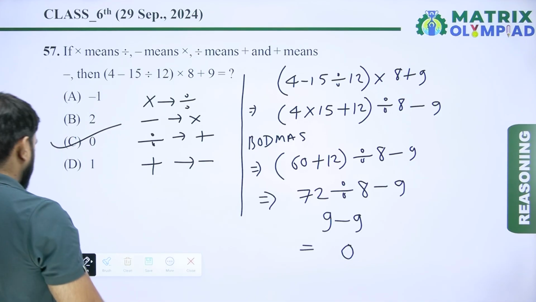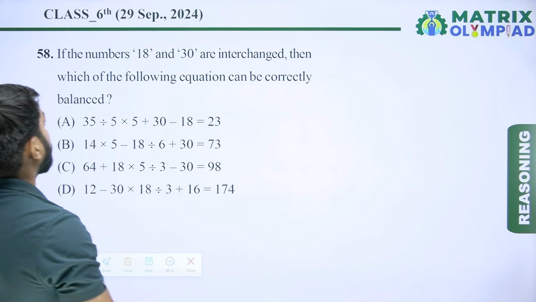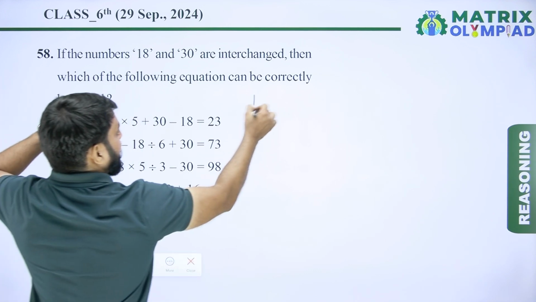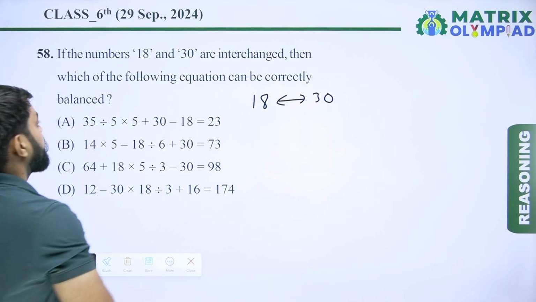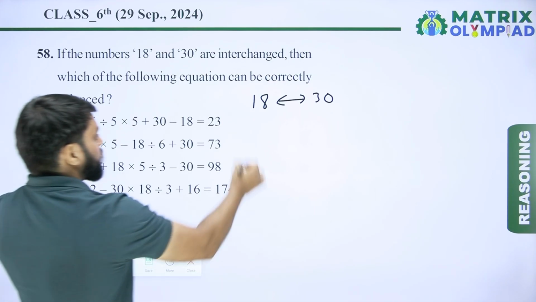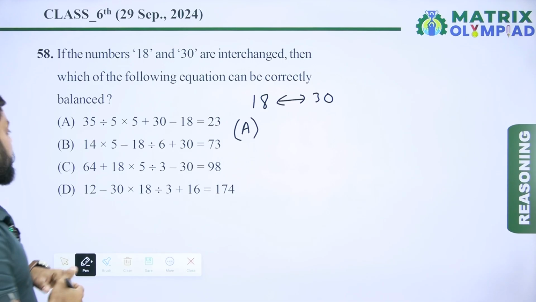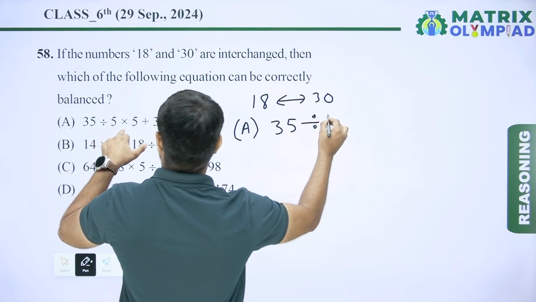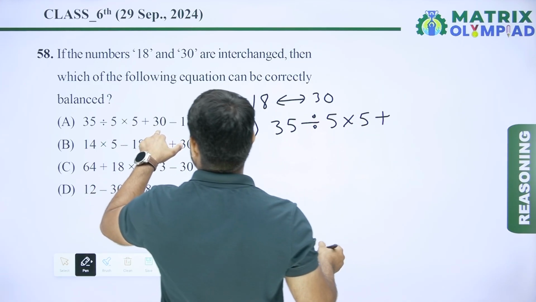Now let's move on to the next question. So now next question is question number 58. If the numbers 18 and 30 are interchanged, then which of the following equation can be correctly balanced? So taking option one by one. So according to option A, 35 divided by 5 multiply by 5 plus 30.